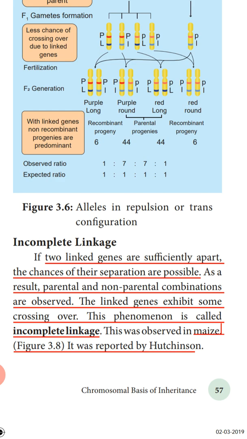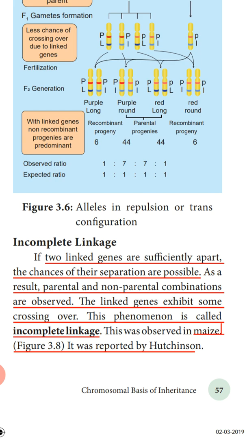So here the two neighboring genes are far apart. But since they are at a distance, crossing over is possible. New recombination is possible. So the parental type and the non-parental type, that is the recombinants, are obtained.